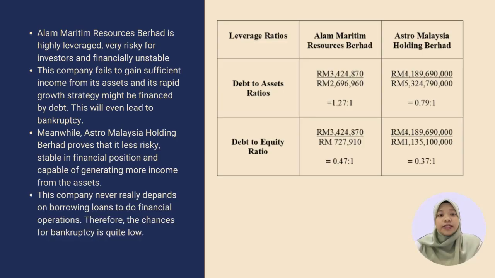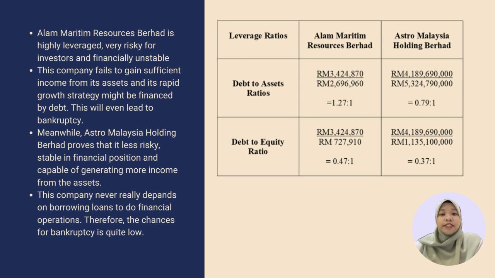Next, based on the table above, we can make a comparison for both the debt to asset and debt to equity ratios. We can see that Alam Maritim Resources BERHAD records a higher value while ASTRO Malaysia Holding BERHAD records a lower value. This shows that Alam Maritim Resources BERHAD is highly leveraged, very risky for investors and financially unstable. This company failed to gain sufficient income from its assets and its rapid growth strategy might be financed by debt. This could even lead to bankruptcy.